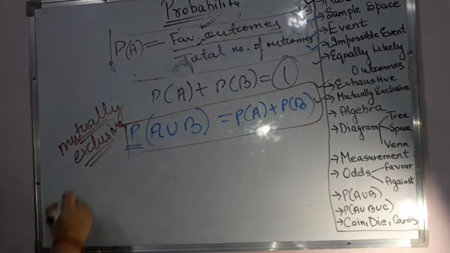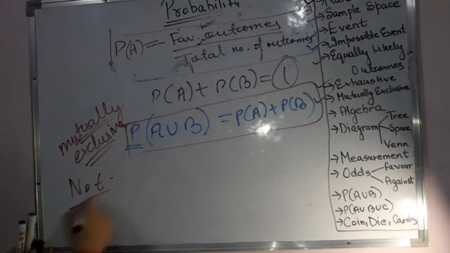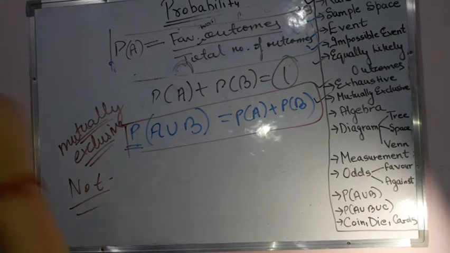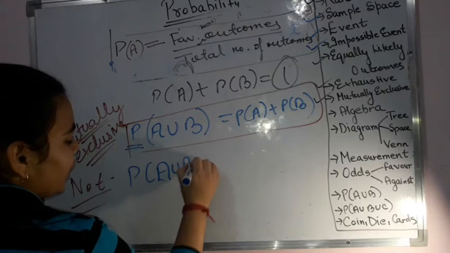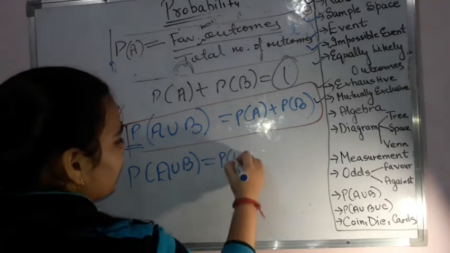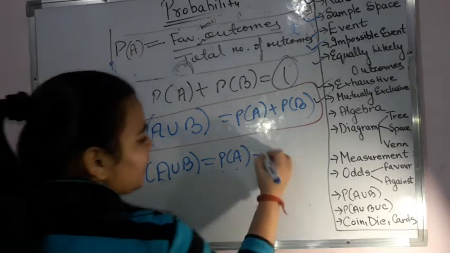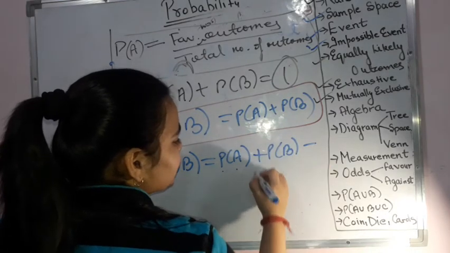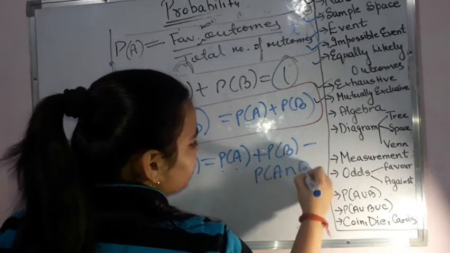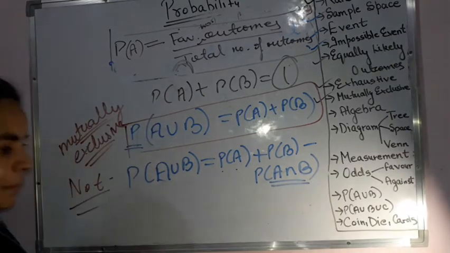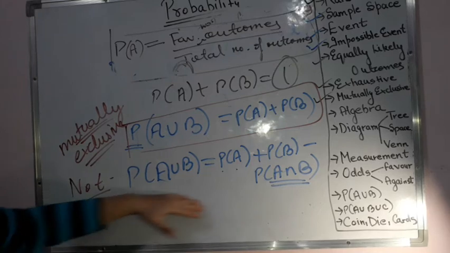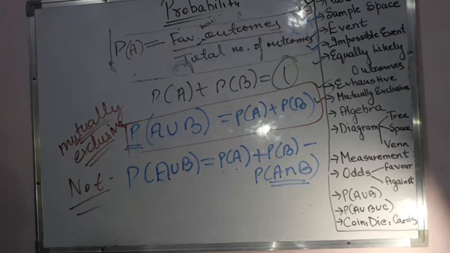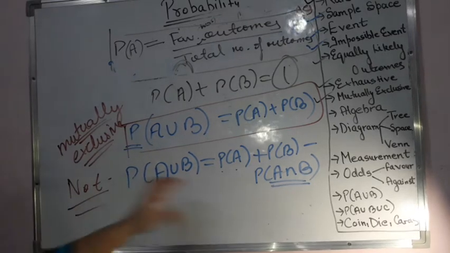Now when they are not mutually exclusive events, that means they have got something in common. Then recalling the formula that we did in the sets portion, that was P of A, that means possibility of A plus possibility of B minus the possibility of A intersection B, that means A intersection B is the common part. Something that is the part which is common to both of them. So this was the formula that we were having for the union one. Okay, I hope this part is clear. So when they are not mutually exclusive, use this one.